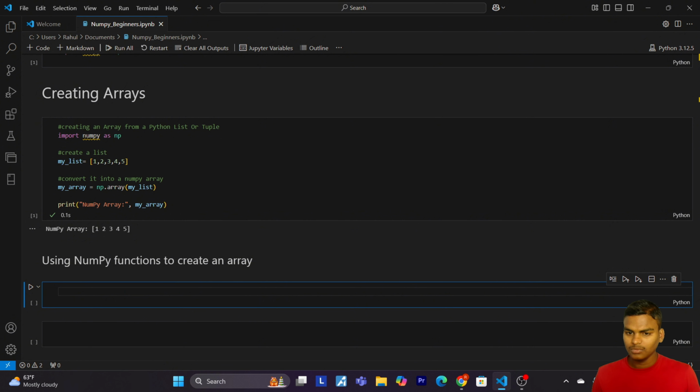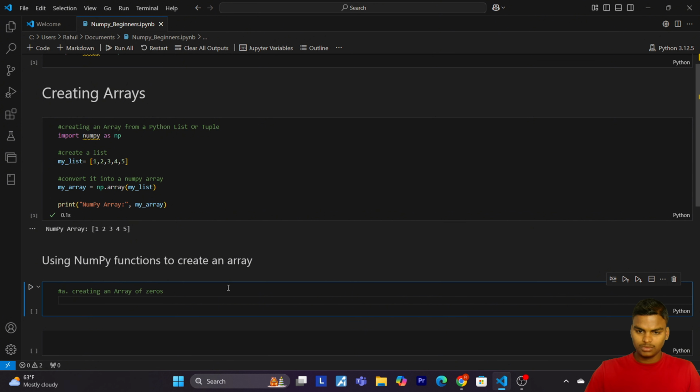So the number one we have is creating an array of zeros. Now we are going to create a zeros array.